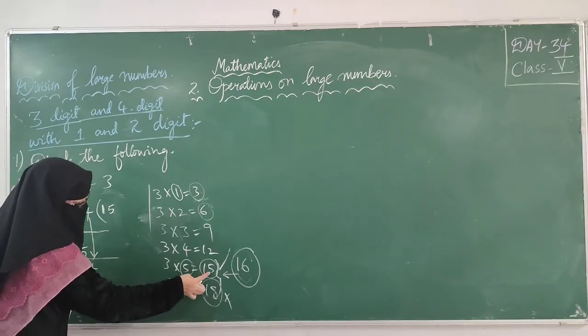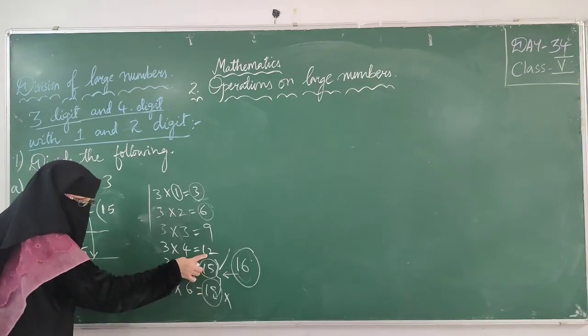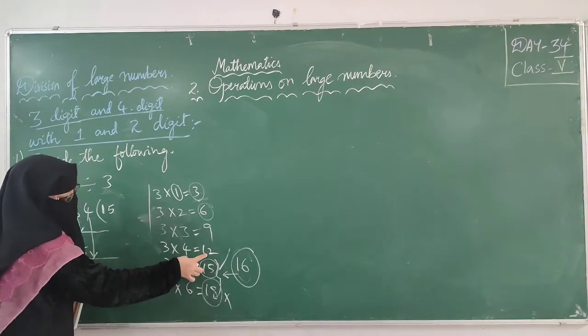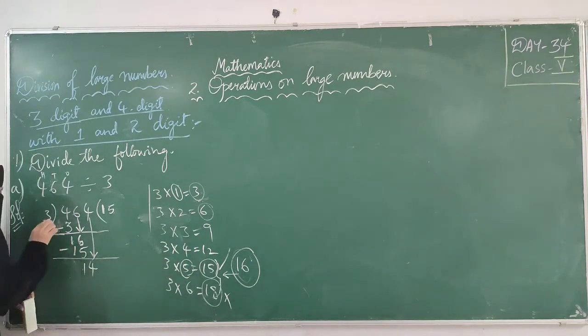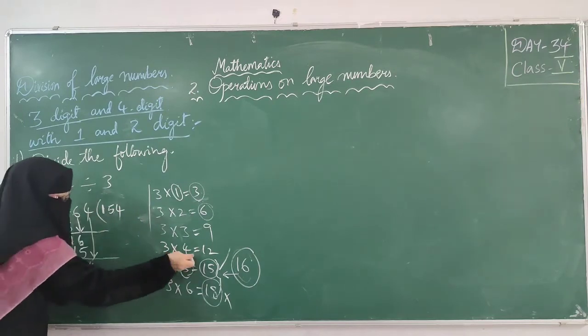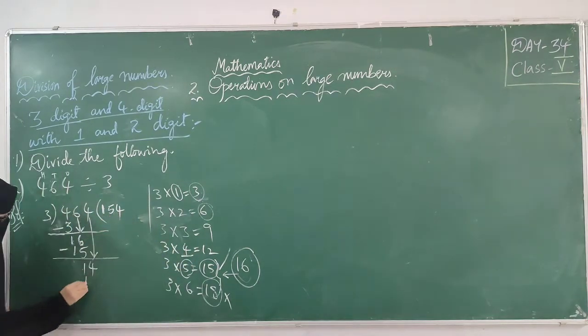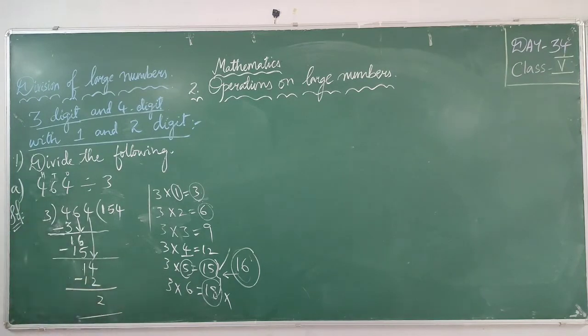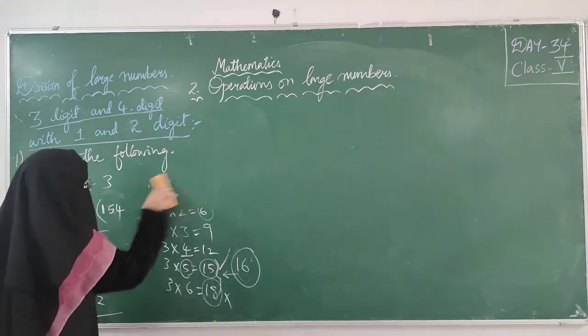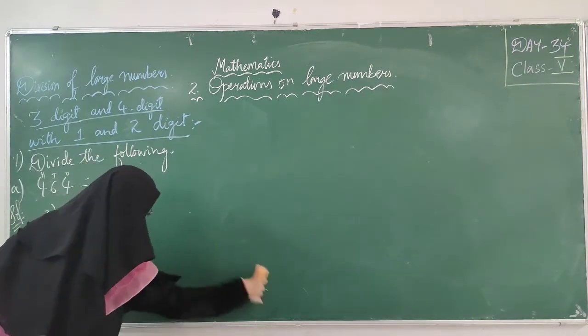So I should take 15 or 12? 12. Why should I take 12? Because that is less than 14. So 3 fours are 12. I'm putting the minus sign, doing subtraction. 14 minus 12 is 2.